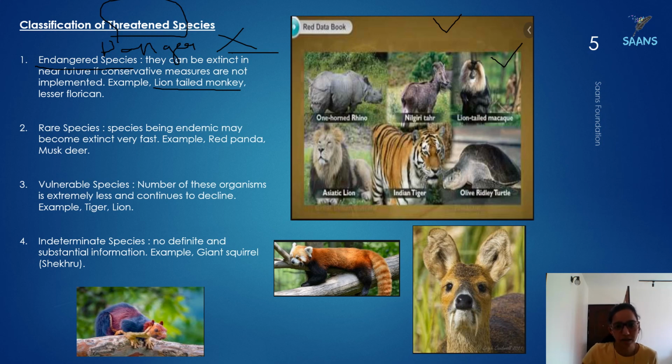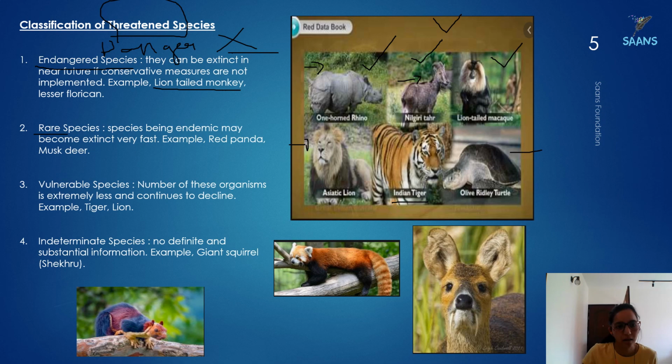Apart from that, there is the one-horned rhino, found in Assam, and the Nilgiri Tahr. This one is found in the Himalayas; you learn this in geography. Asiatic lion is found in Gujarat. Then the Indian tiger, West Bengal again. Olive ridley turtles are found in Orissa. This is always going to come in geography, so it's better to remember all the names.